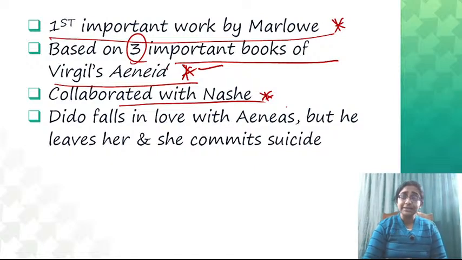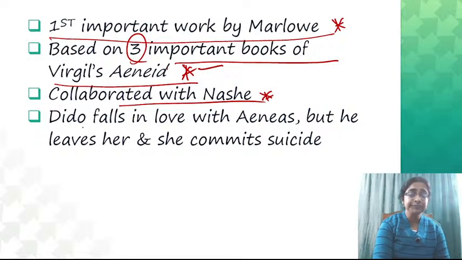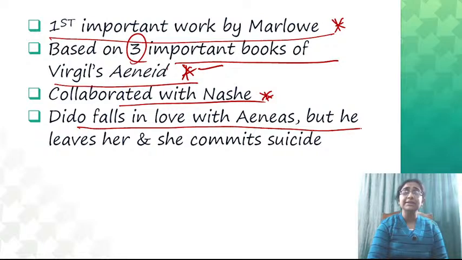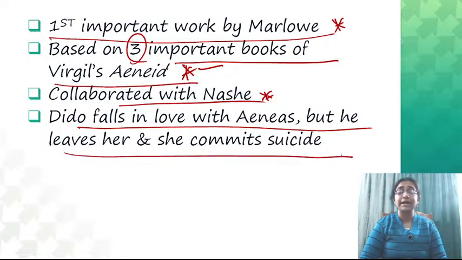Now, what is the basic theme? It is obviously talking about a sad love story. What happens is that Dido falls in love with Aeneas, but he leaves her and she commits suicide. So that is the plot of the play. If we tell it in one sentence: Dido falls in love with Aeneas and Dido commits suicide finally when Aeneas leaves her.